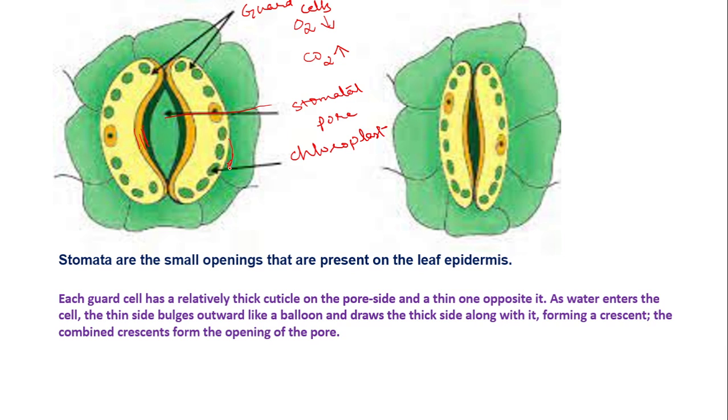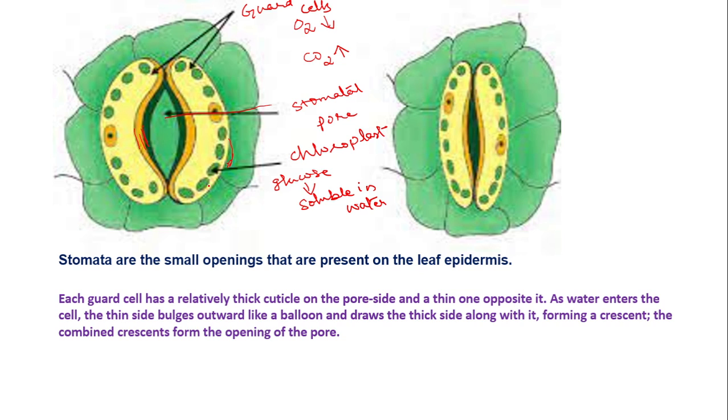Now after photosynthesis, what is formed? Sugar is formed, that is glucose is formed. This glucose is soluble in water. Now what happens? The water inside the guard cell will be concentrated, meaning more ions in it.